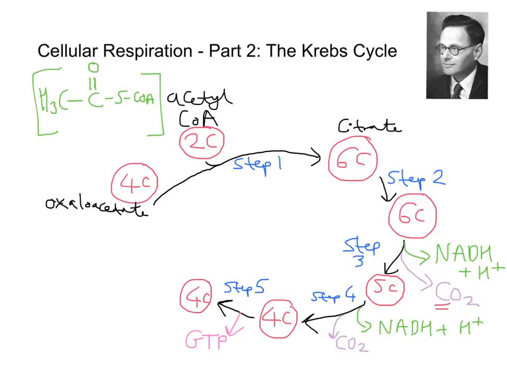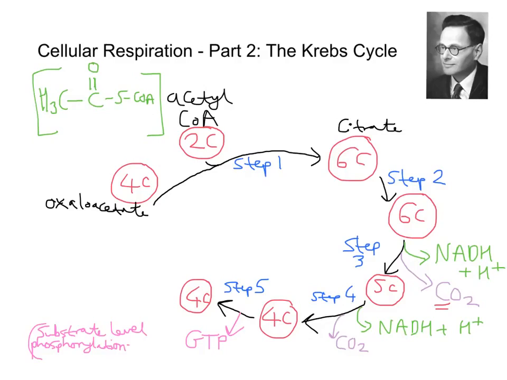Now GTP fuels the conversion of ADP, adenosine diphosphate, to ATP, adenosine triphosphate, in what we call substrate level phosphorylation. So I'll put that here. So basically we get what's called substrate level phosphorylation.